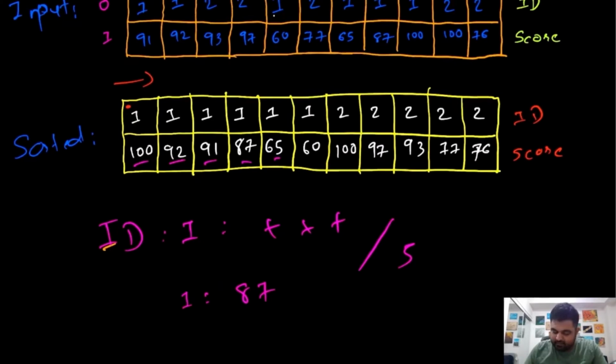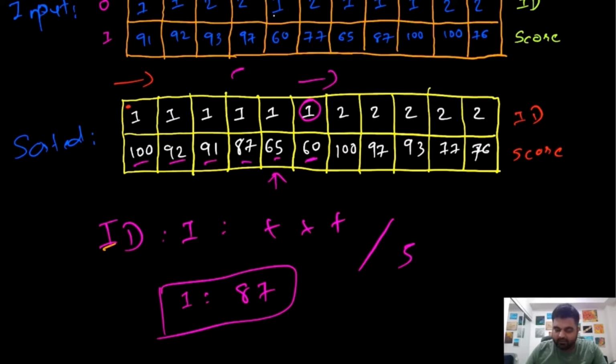Then, if we keep iterating over our array, we are going to find that there exists one more entry with ID number 1, which is this 60. Because this is already sorted and we have already calculated the top 5 entries, we don't need to use this case, so we can simply ignore it and move forward until we find the next ID.